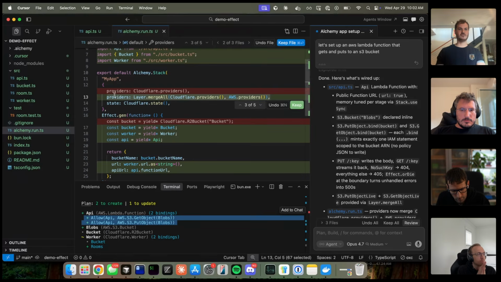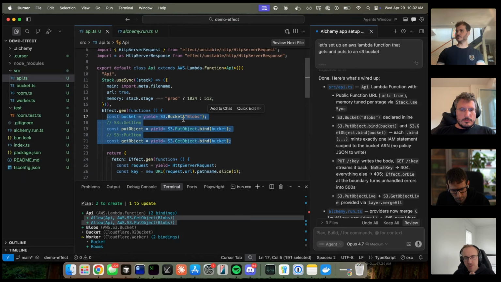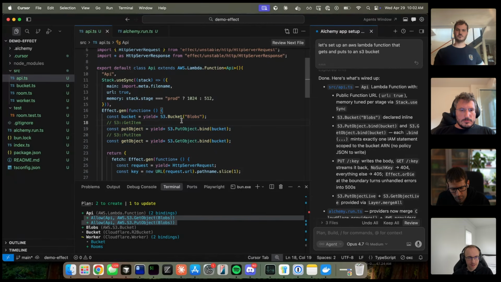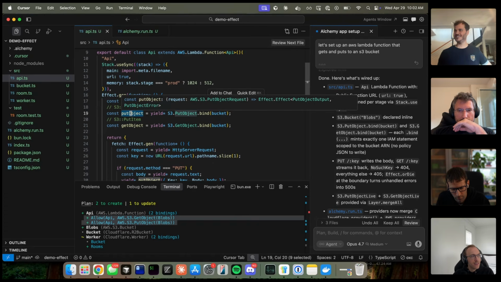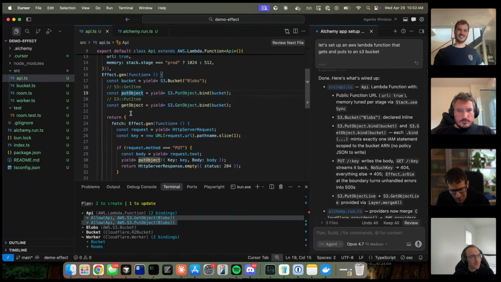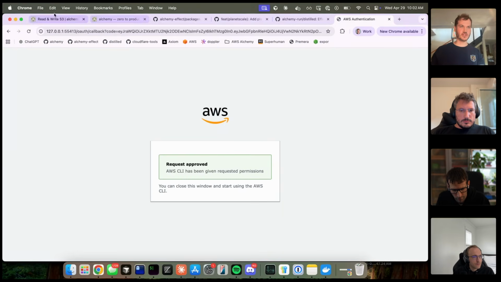In AWS, we take advantage of that by allowing you to do these individual bindings. So I'm assuming if you try to use put object or something like that in an effect that doesn't have the policy provided, you get some type error. Oh, you just won't be able to. This gives you the method. Oh, that's cool. Yeah, and you have to provide these layers. So each of these things come with layers. So that's how you plug in different environments. Like, give me the layer for AWS, give me the layer for EC2. So let me show one more example, and then I'll call it done.